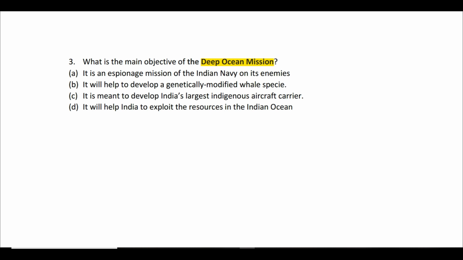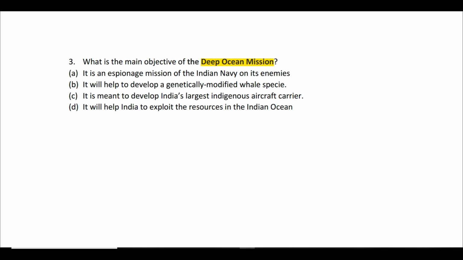Why? Because let's say, for example, let us consider option A. Option A is incorrect. Option B, genetically modified whale species. So this is something which I completely made up from my mind. It has nothing to do with whale species or anything like that. But then again, if you are in the examination hall with the kind of stress and pressure that you will be under, you can feel deep ocean, so maybe they are referring to some whale.